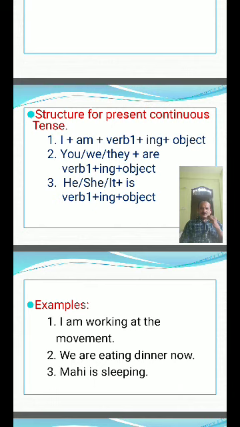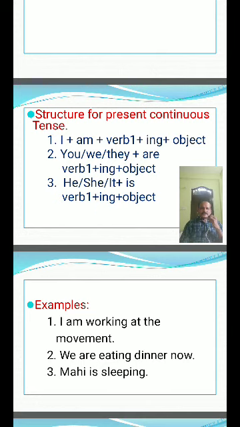Examiner is observing the examination. Principal is supervising the administration. They are performing their duties. She is writing a book.